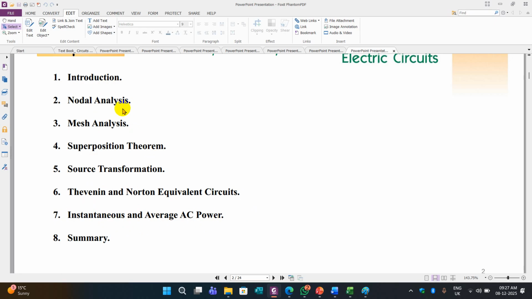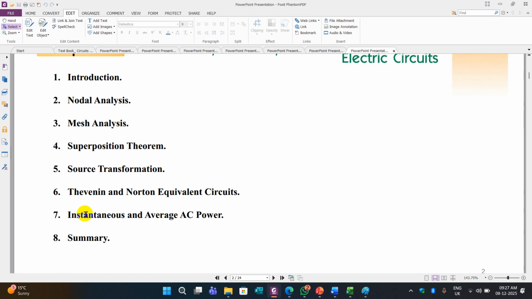So how many topics do we have? Nodal analysis, mesh analysis, and source transformation is a small topic, so we can skip it. Superposition and Thevenin and Norton equivalent circuit. For Thevenin and Norton equivalent circuit, 2 questions already we have. Superposition 1 question, mesh and nodal 2 questions. Total 2, 3, 4, 5.